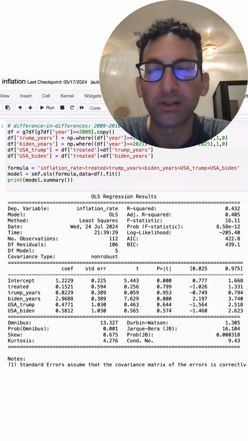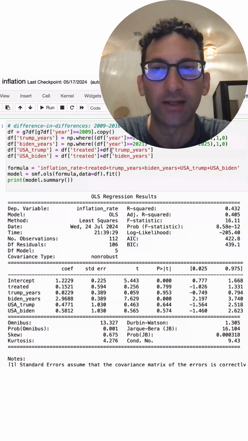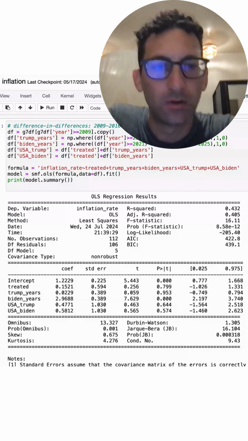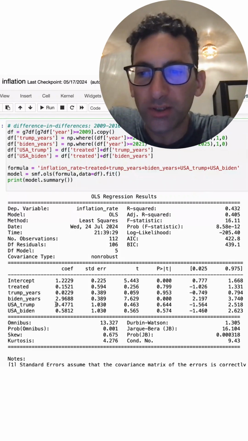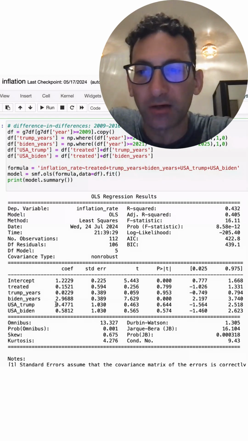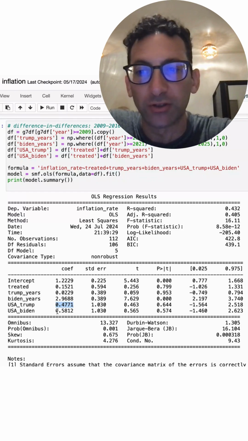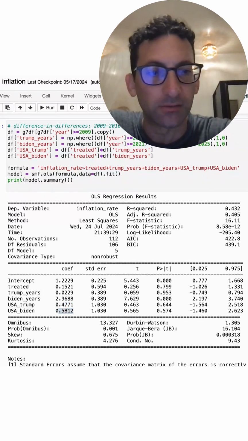Okay, now the important part is going to be the interaction term. So I have a dummy, USA Trump, which is 1 if treated is 1, so if the country is the United States, multiplied by the Trump years dummy. And USA Biden is an interaction between the country being USA and it being during the Biden years. So when we look at the results of the difference in differences, the keys are these interaction terms, USA Trump and USA Biden. What we notice here is that relative to the Obama years, the USA during the Trump years was higher than the other G7 countries, but so was the Biden years.